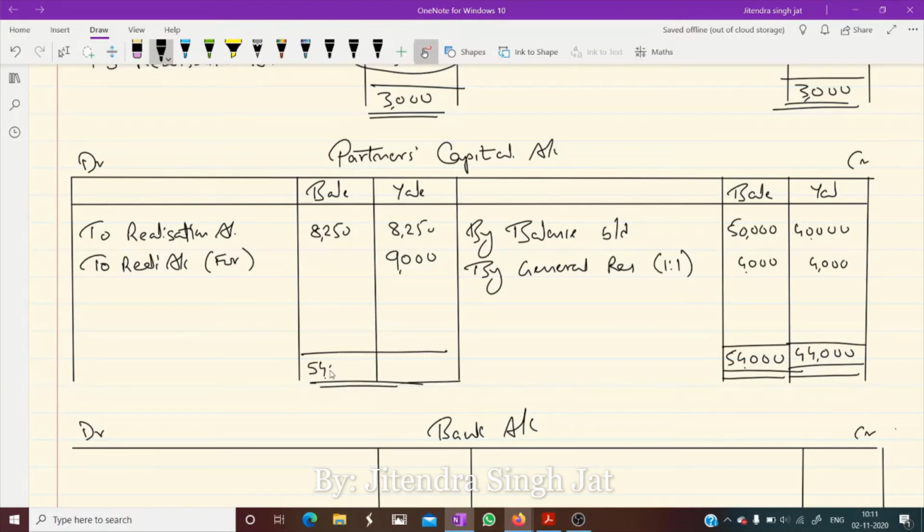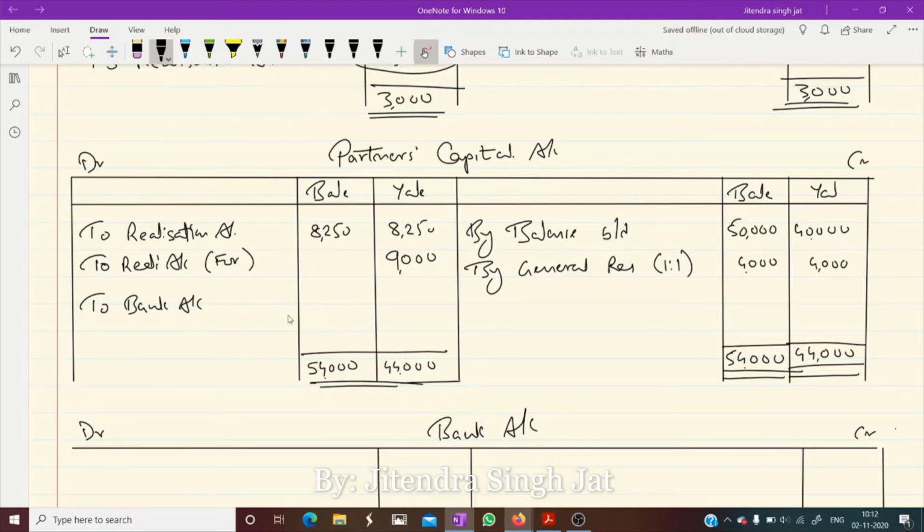So 54,000 and 44,000. Now this is what the change from retirement, admission and death, because whatever balance will come in the partner's capital account at the time of dissolution is transferred to bank account. Is that clear? This is what the change. So let us calculate what is the difference. 54,000 minus 8,250.